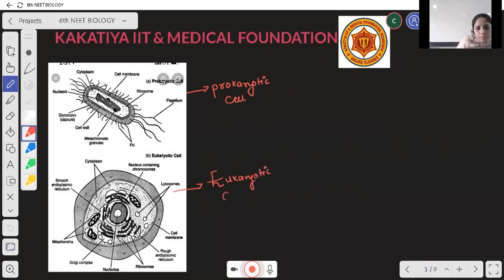The main difference is that in prokaryotic cells, the nucleoid has no membrane around it, whereas in the eukaryotic cell, it is surrounded by a membrane.